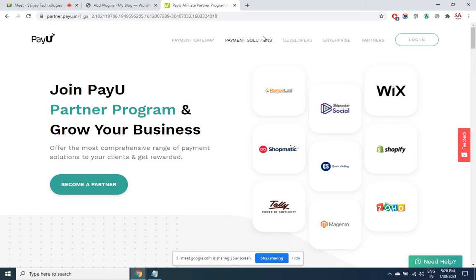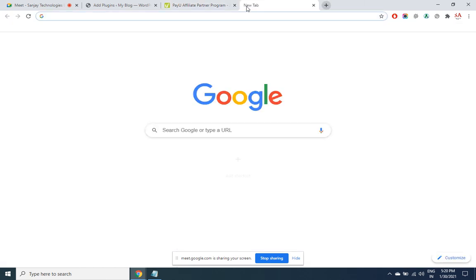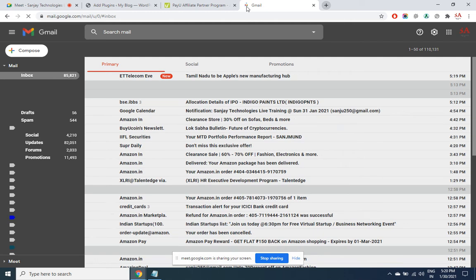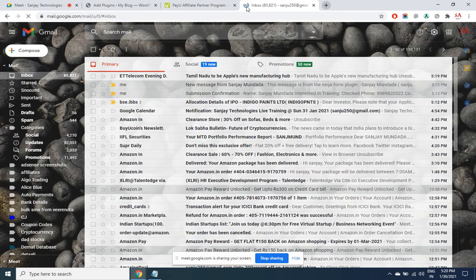Once you have input these three values, then you just have to place a short code, like we have seen for the contact us form. Like that, for online payment also there will be a code. Wherever you place this code, in that particular place, the online payment button would appear. So how those values would look, let me show you. Long back I applied and I have an account in PayUmoney now.